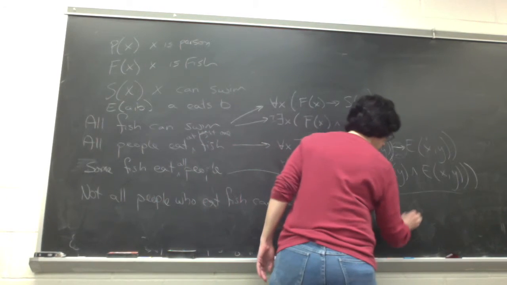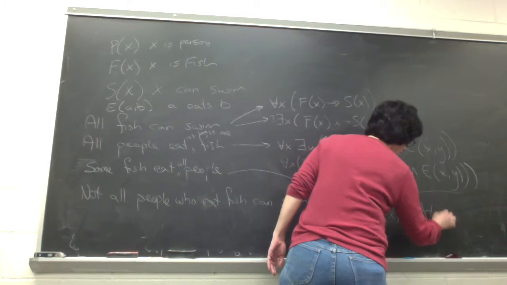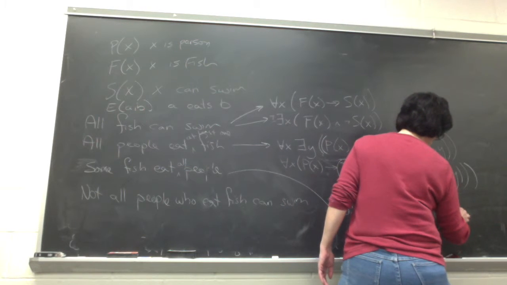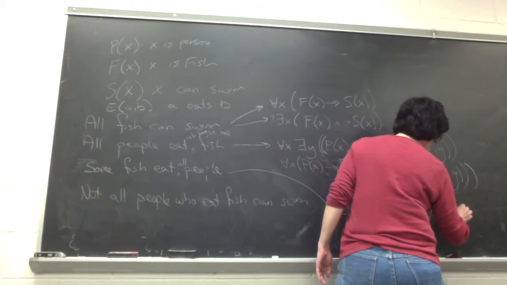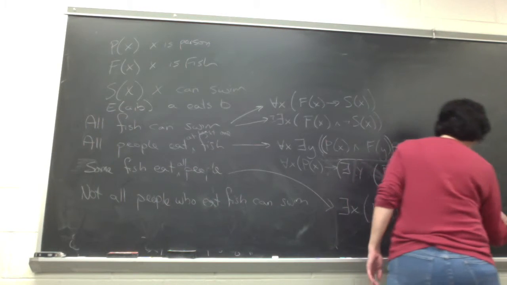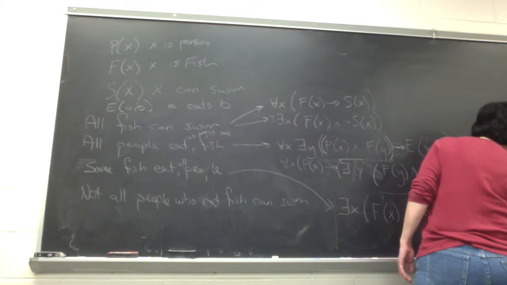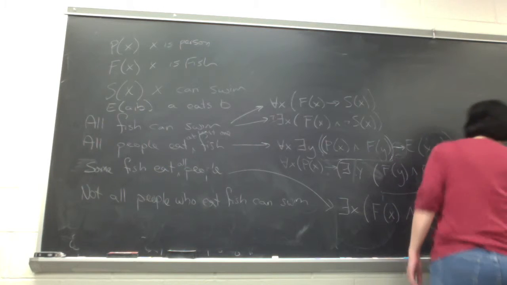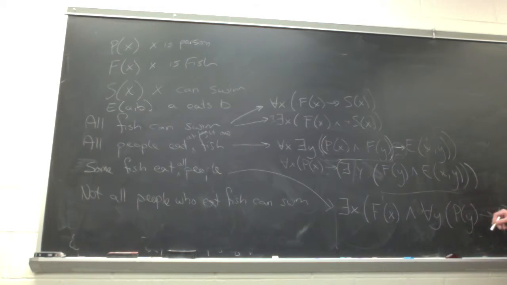And for all Y, if Y is a person, then the fish eats them. So let's see, what do we got? So that's one piece, and then do that.